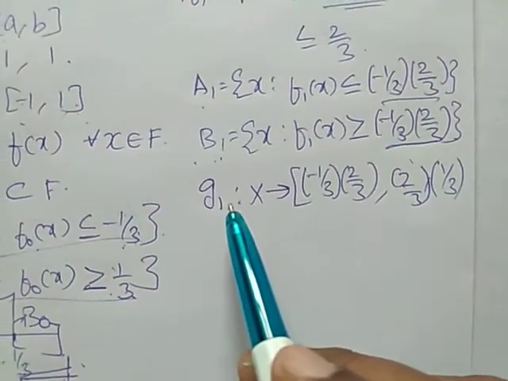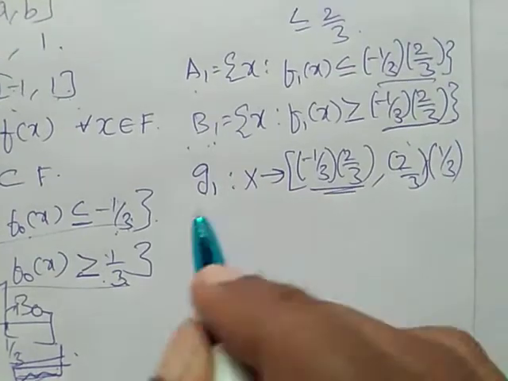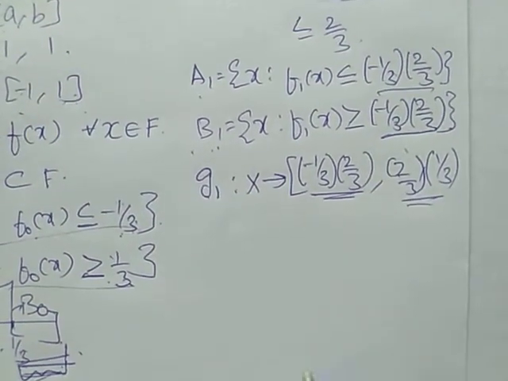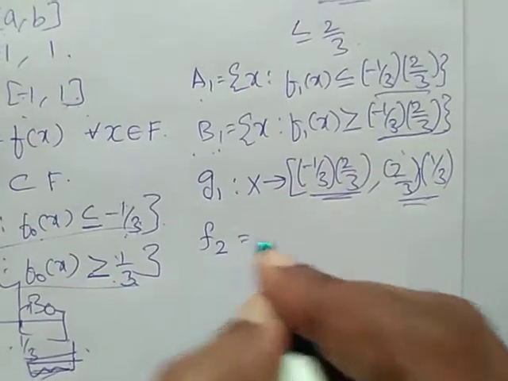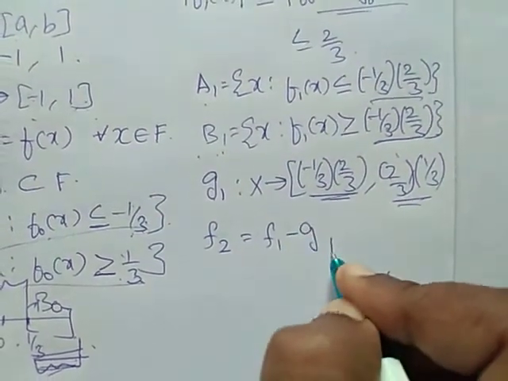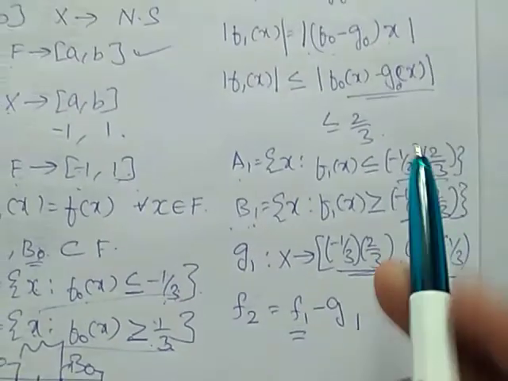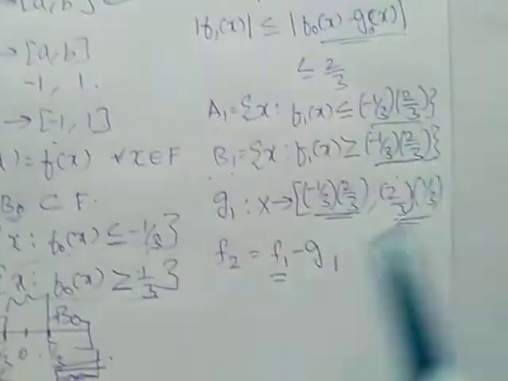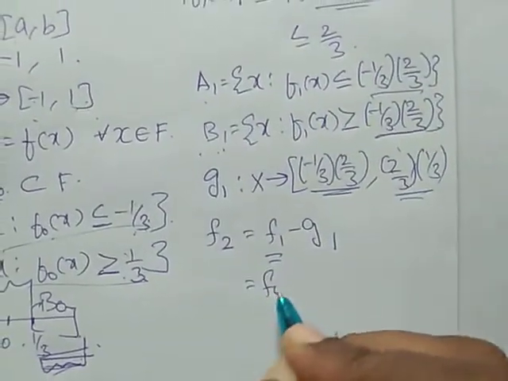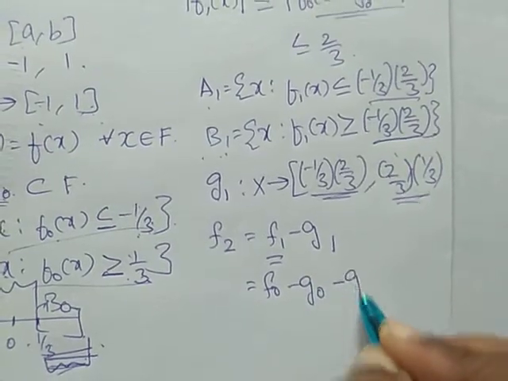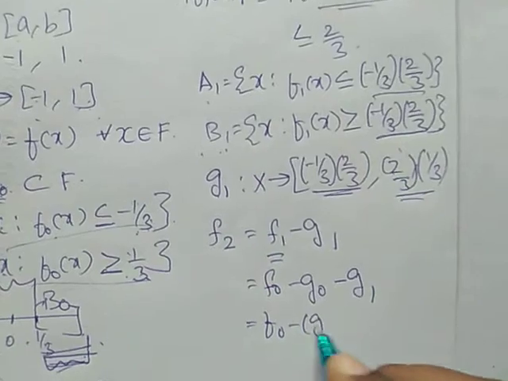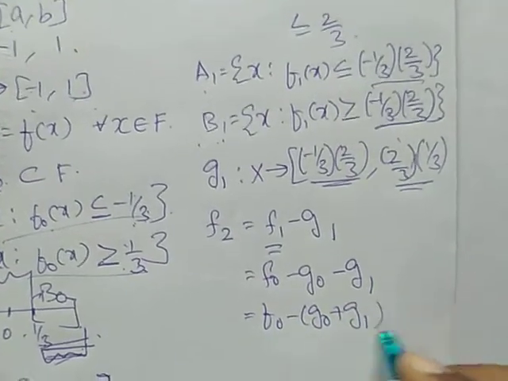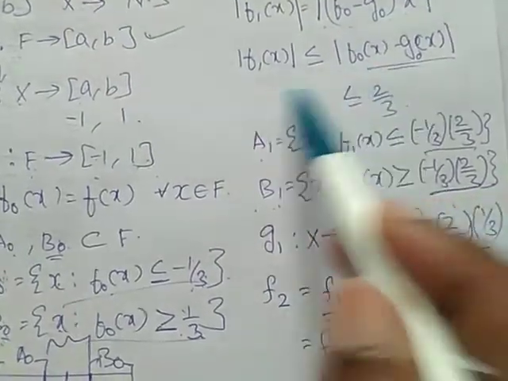Similarly, G1 of A1 is this, G1 of B1 is this. Again, we are going to redefine the function F2 as F1 minus G1. So, what is F1? F1 is F0 minus G0, right? So, we will get F0 minus G0 minus G1. This we can write as F0 minus (G0 plus G1). Similarly, we will get this condition.